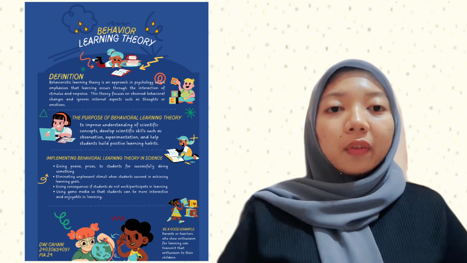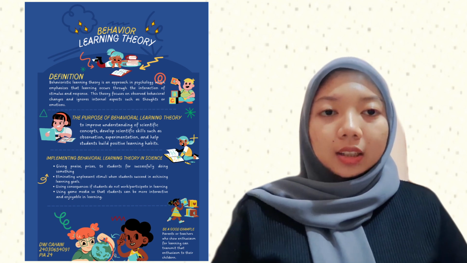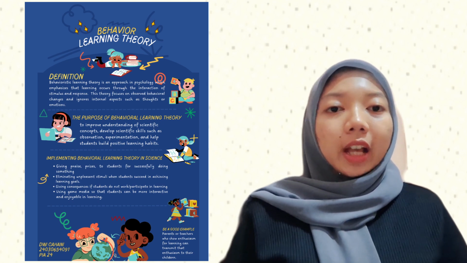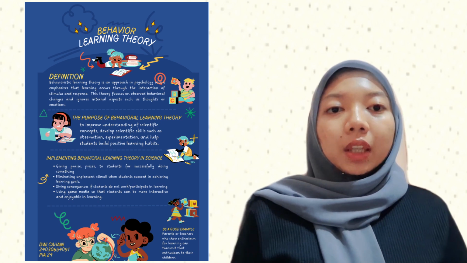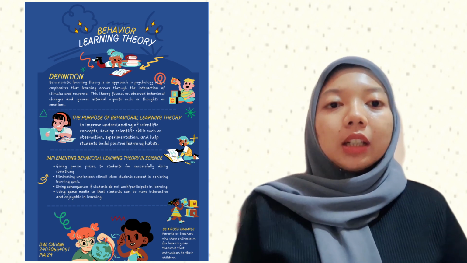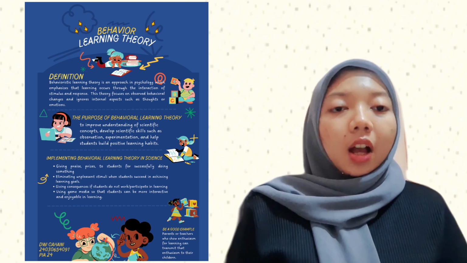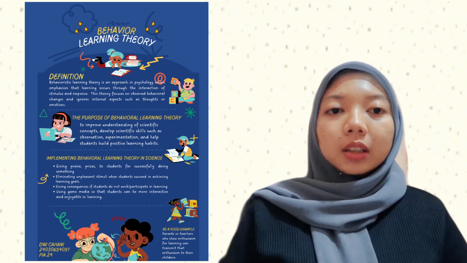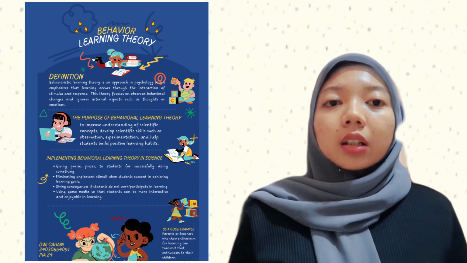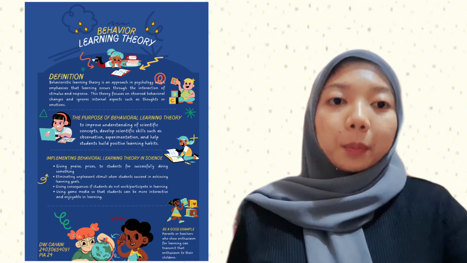2. Removing an unpleasant stimulus when students successfully achieve the learning objective. This is a form of negative reinforcement, where something unpleasant is removed after the student demonstrates the desired behavior. Example: if students have completed a science lab assessment well, they are excused from an additional assessment or given a longer break.